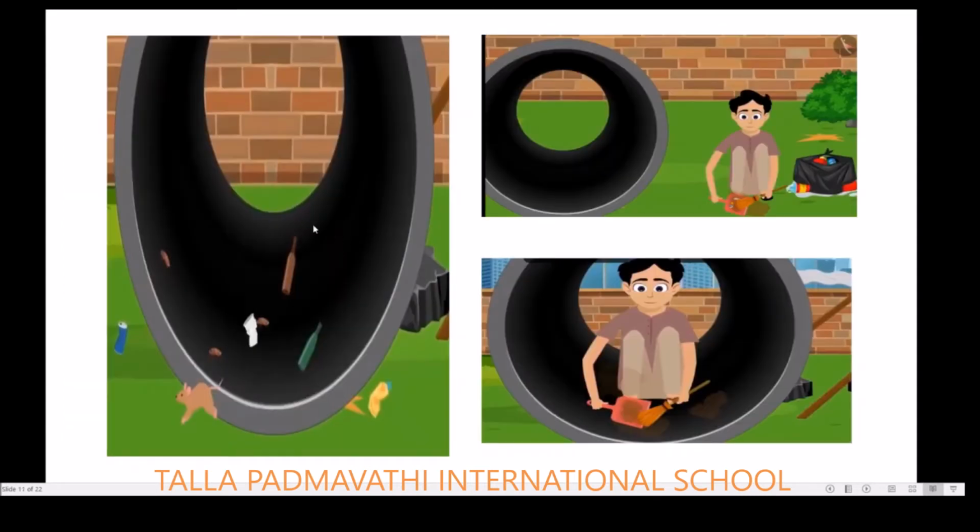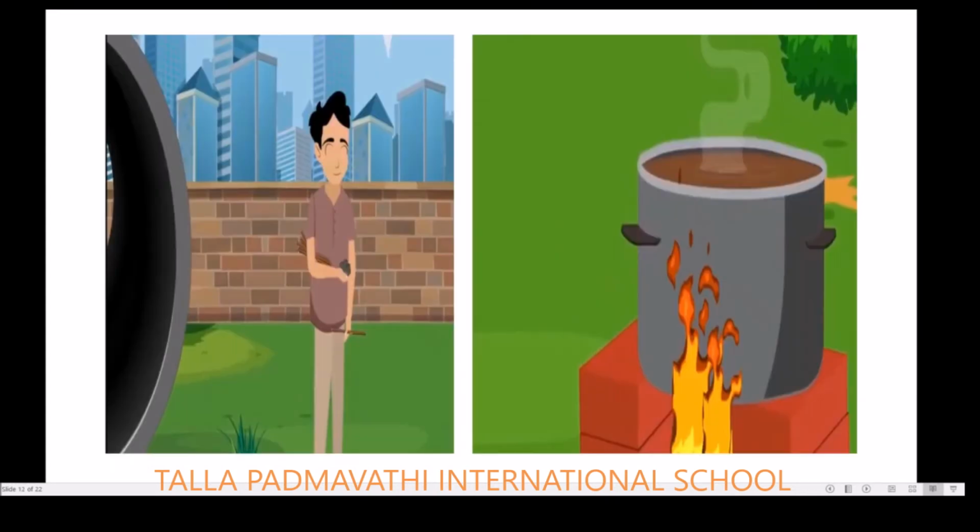When he got up in the morning, the condition of the pipe was very bad. He was able to see mice, dust and everything. So what did he do? After getting up, he cleaned the pipe as well as the nearby surroundings. Are you able to see in the picture? He cleaned the outside of the pipe and even the inside of the pipe. He cleaned the overall pipe. So why did he clean it? To make that pipe his home. So he cleaned the overall pipe.